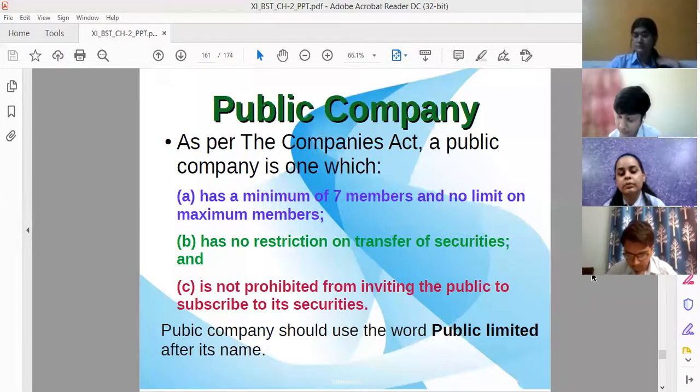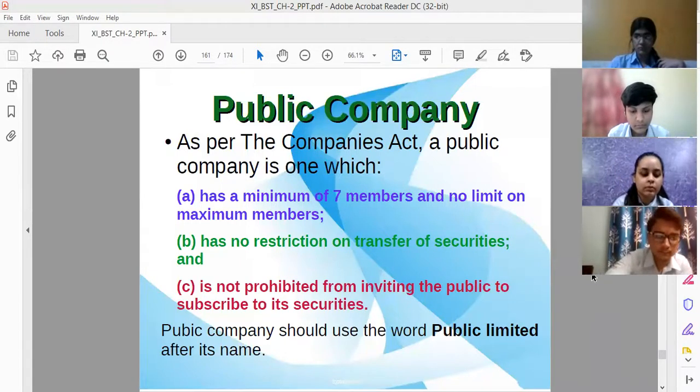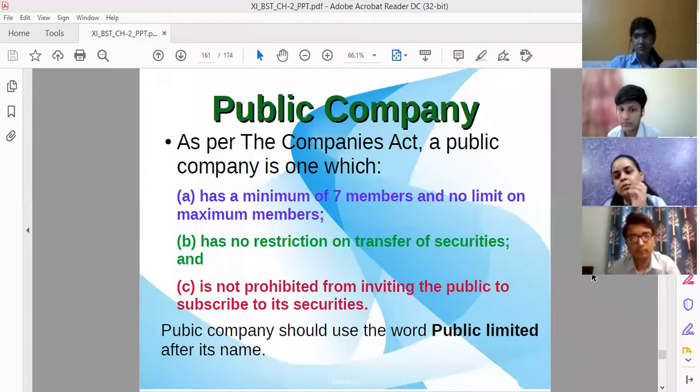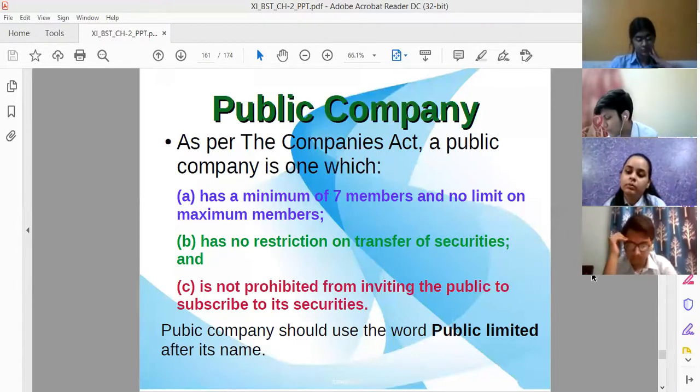Then public company should use the word public limited after its name. ये ध्यान रखना है कि public company को public limited लगवाना अपने नाम के बाद जरूरी है. जैसे मैंने आपको बताया private company के लिए क्या word लगना था, please let me know. If you are going to go for the private company, क्या नाम आपने लगाना था private company के अंदर? Which name after that you have to put? Very good everyone, private limited लगाना था. But when we are talking about the public company तो आपको कौन सा नाम लगाना पड़ेगा? Public limited. यहाँ सिर्फ limited word is basically there. Suppose Tata Limited, Reliance Limited, public companies में.